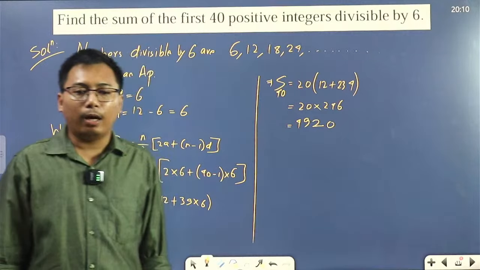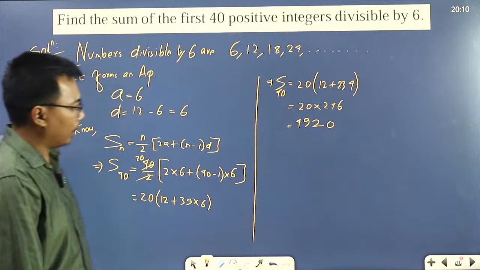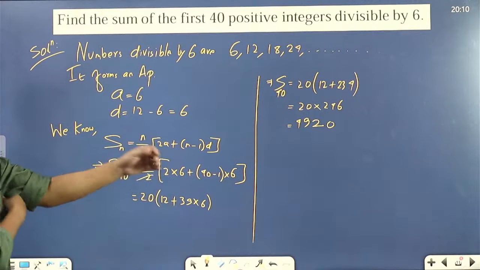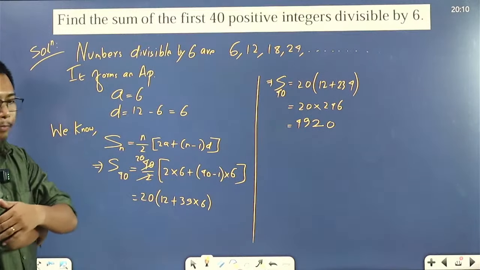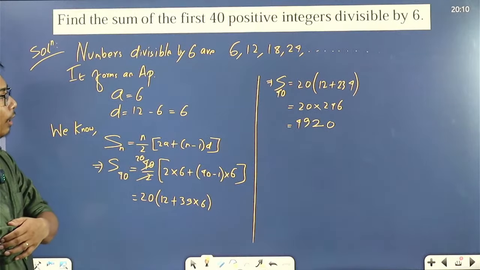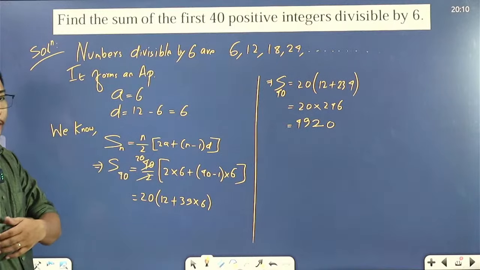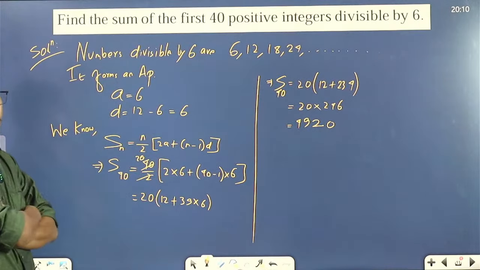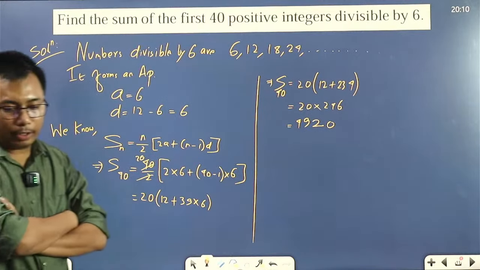So this will be our answer for our first question of session 5 today. Take a screenshot. S40 is equal to 4920.